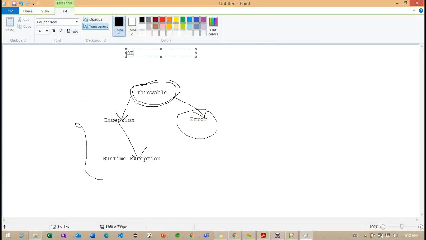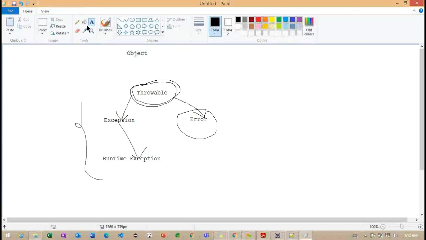So that is different here. But now Object is our superclass. From the Object, again we have one more subclass that is called Throwable. So Throwable has this particular hierarchy here.